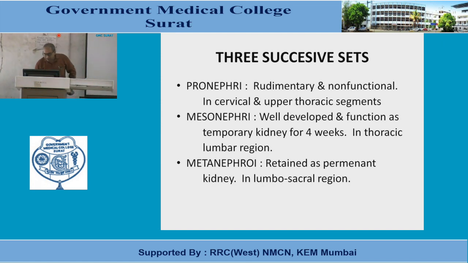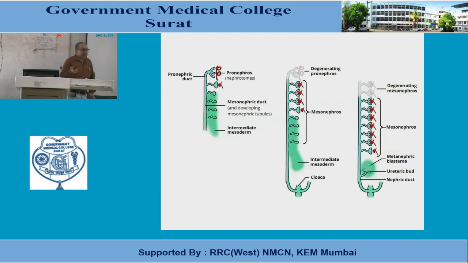Now, because the pronephros is non-functional, obviously it degenerates. These pronephric tubules and the cephalic part of the pronephric duct degenerate. But while degenerating, it gives a gift to the next set of the kidney. And what is that gift? That is the major caudal part of the duct. Only a small cephalic part of this pronephric duct degenerates, otherwise the majority of the duct is used by the second set of the kidney, and that is here.